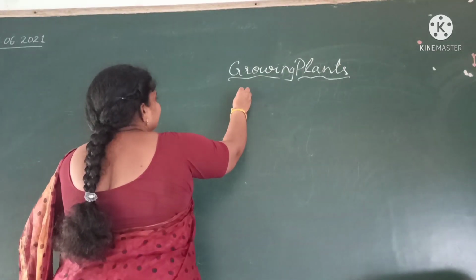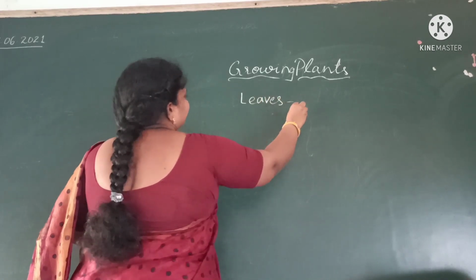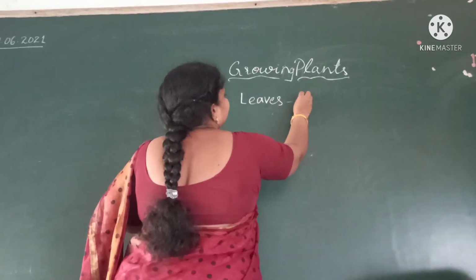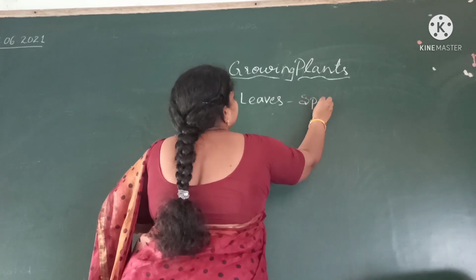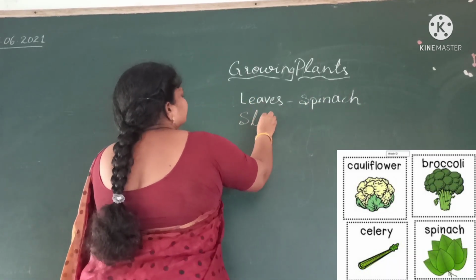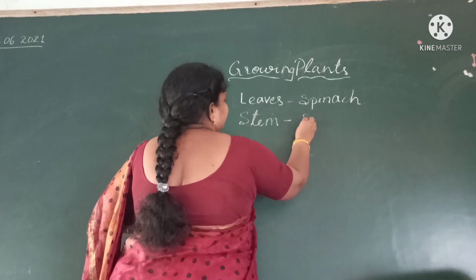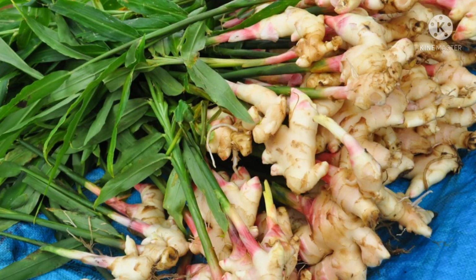For example, I will tell you. First one, leaves. Leaves we are using as vegetable. Example, spinach. Stems. Stem we are using as vegetable, potato and ginger.